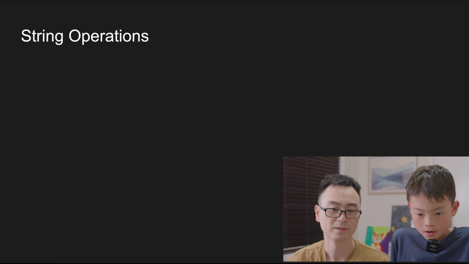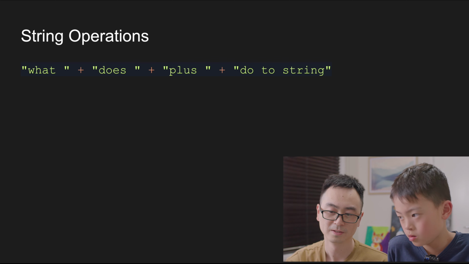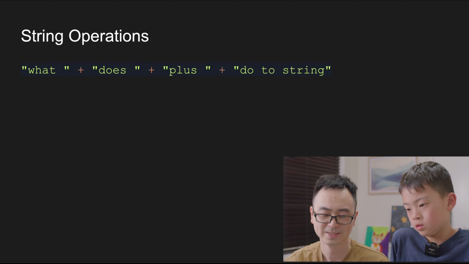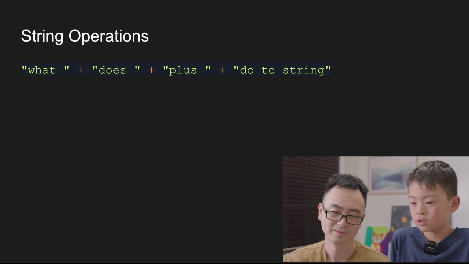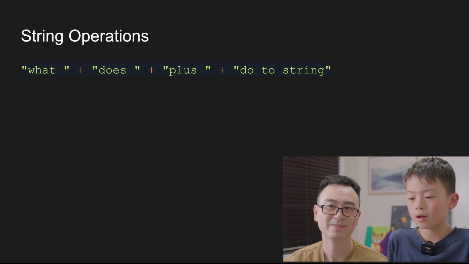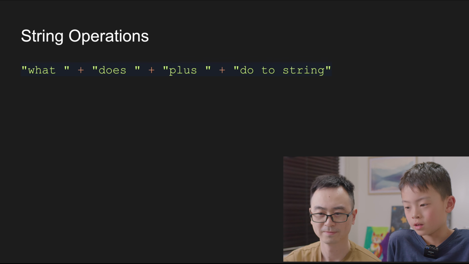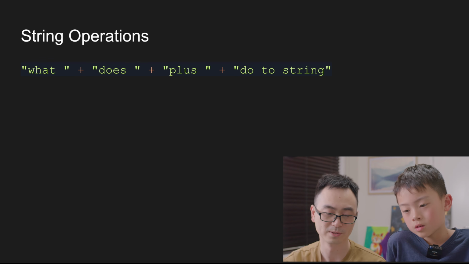So strings have operations as well. Like numbers, you can do plus, minus stuff. In a string, what do you think the plus will do? This is a string, so the plus has nothing to do with numbers.